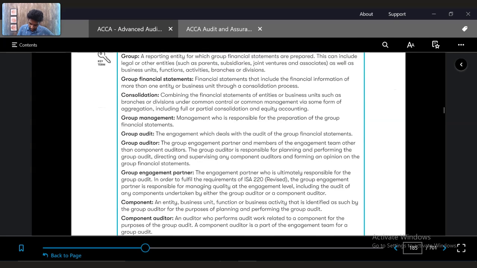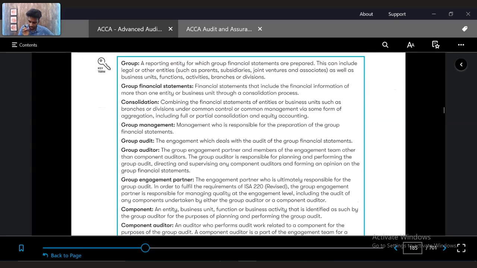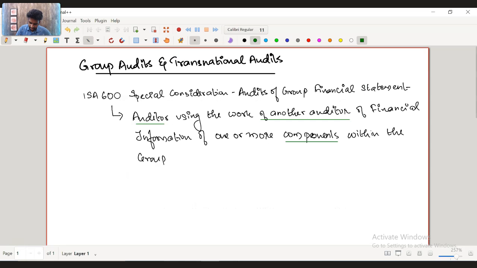So firstly, what is a group? We have learned this in financial reporting as well as Strategic Business Reporting, SBR, that a group is a reporting entity for which group financial statements are prepared. This can include legal or other entities such as parents, subsidiaries, joint ventures and associates, as well as business units, functions, activities, branches or divisions. So a group is where there will be one single entity.